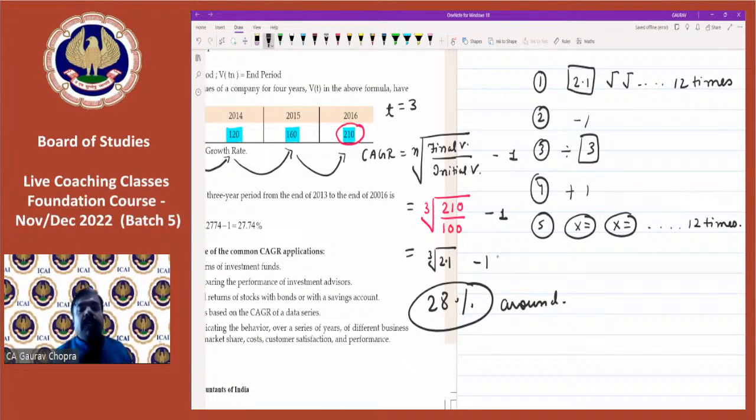So in this manner, we can calculate CAGR, compounded annual growth rate. Final value divided by initial value and then nth root minus 1. Calculate the root, do minus 1 and you will get the rate. Yes, Zeva has given the answer around 28.059%. Correct.